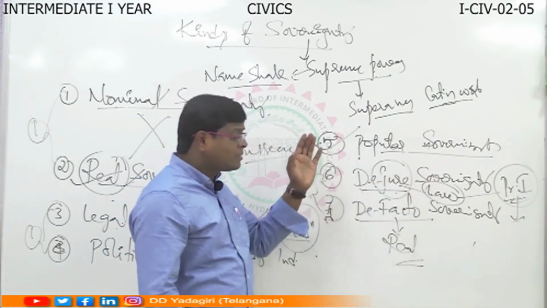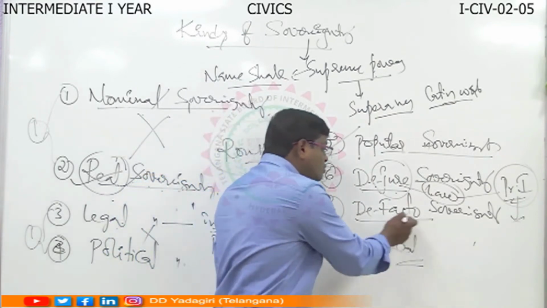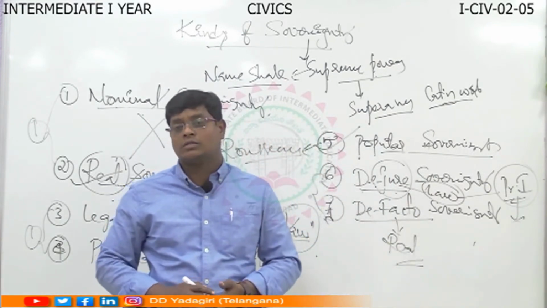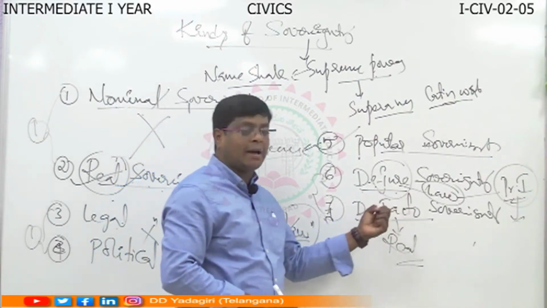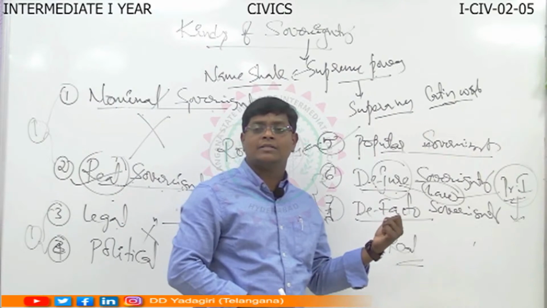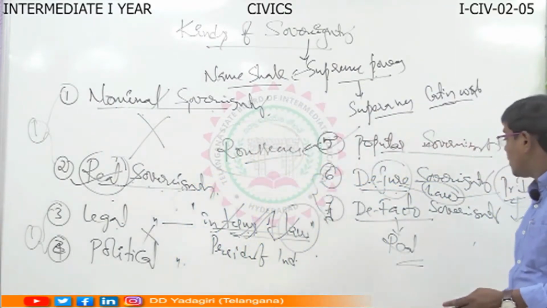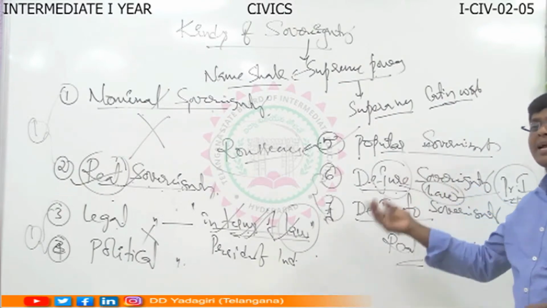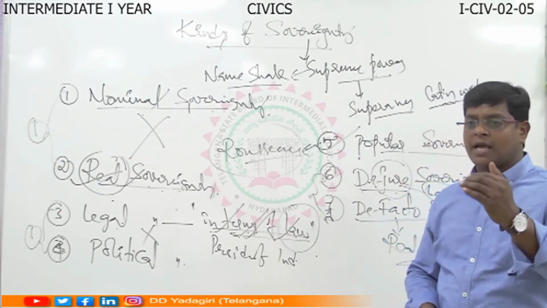Then, after some time, they converted into de facto sovereigns. That means they captured the original powers. That is why de jure sovereignty may convert into de facto sovereignty in the course of time.